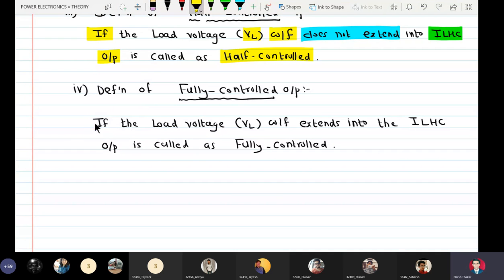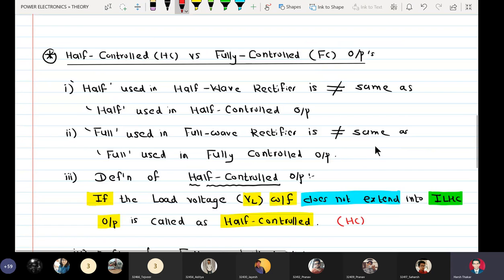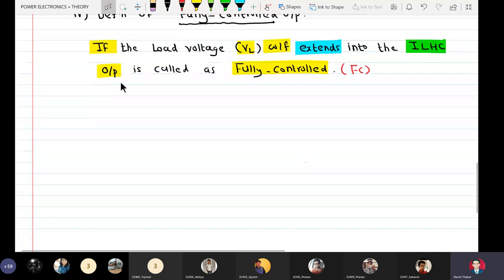Okay, so if the VL waveform extends into the illegal half cycle, the output is called fully controlled, right? So half control means HC, fully control means FC. Okay, so now it is very clear.